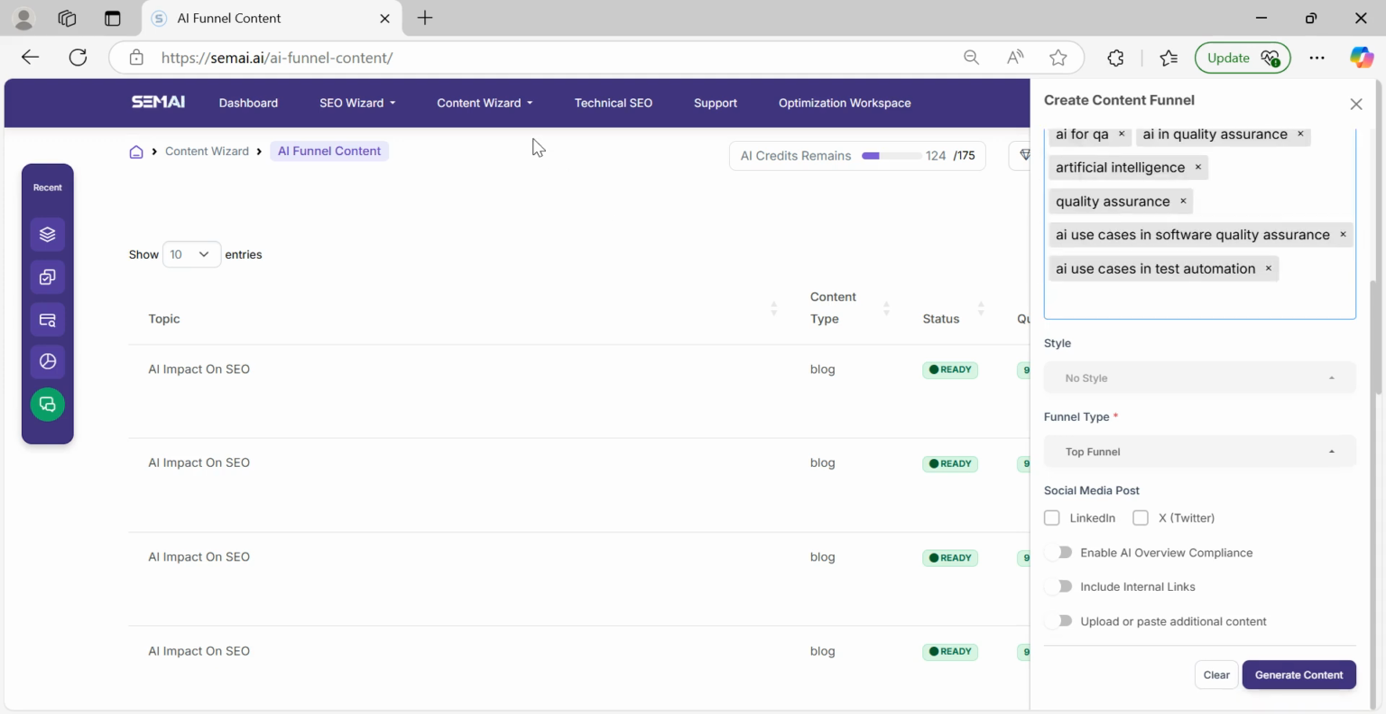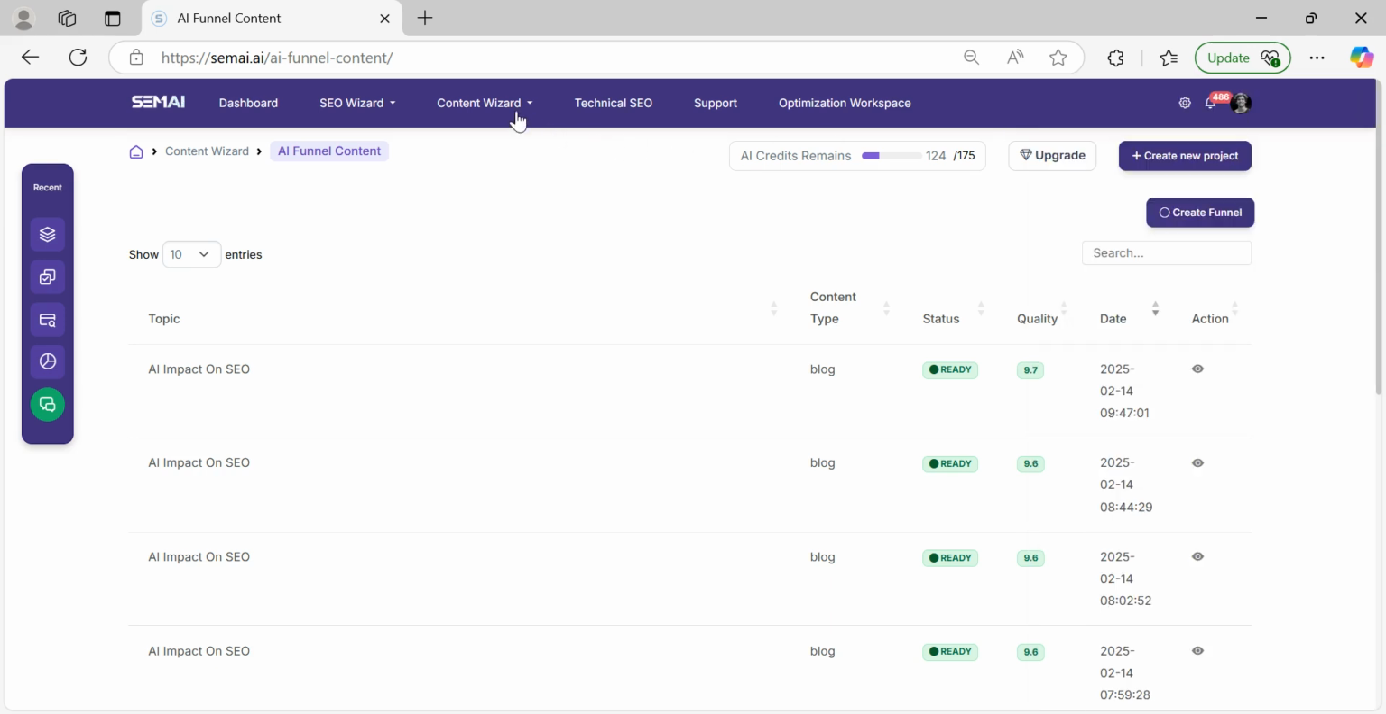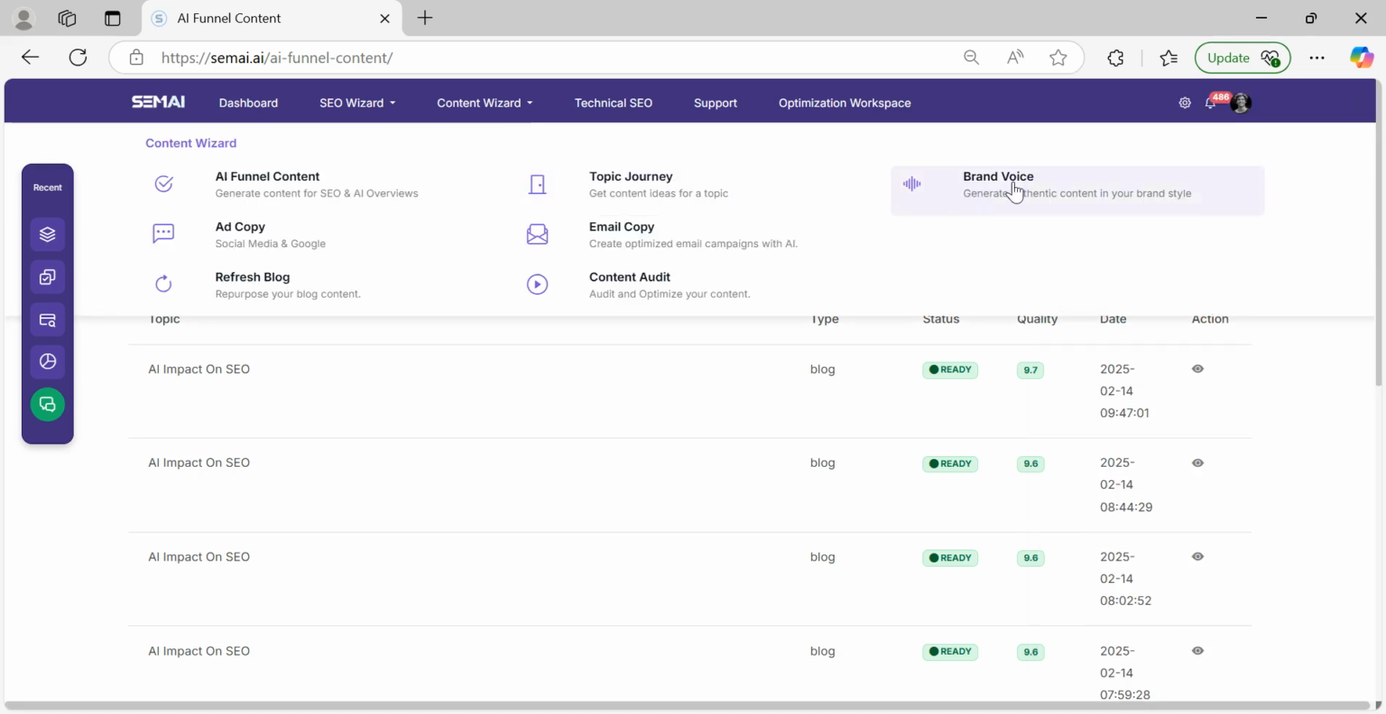Now, if you go to the other parts of the content wizard, there is a topic journey where you put in a keyword, and it will suggest what topics you need to write on. Then obviously you have the brand voice, which is your brand style or your content style. You can audit your content. You can also refresh your blog. Most of the time, there's no point writing a blog again and again. It can help you in refreshing the blog for both search engines and for LLMs. So it's a very comprehensive content and SEO platform.